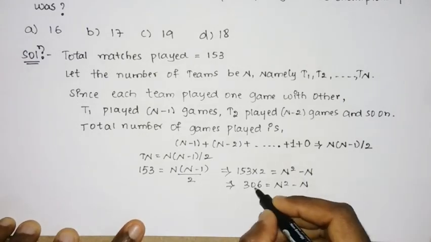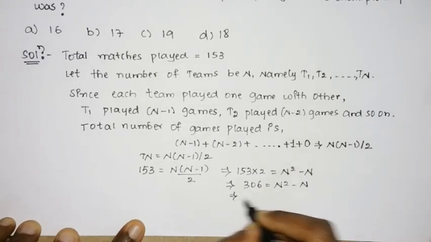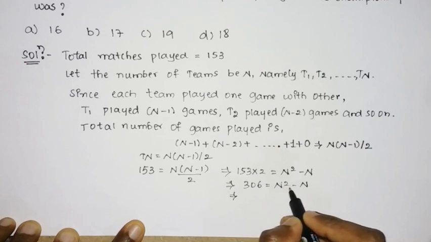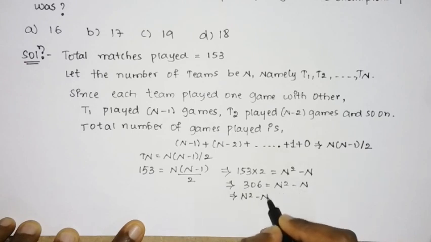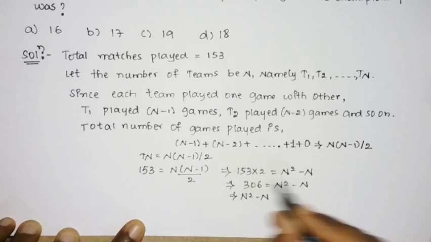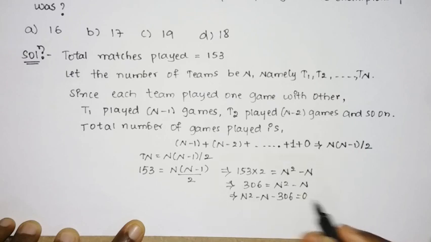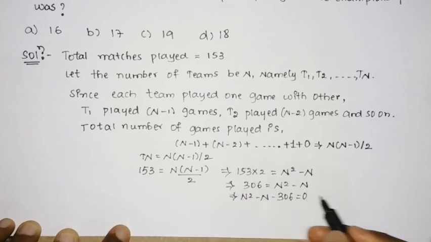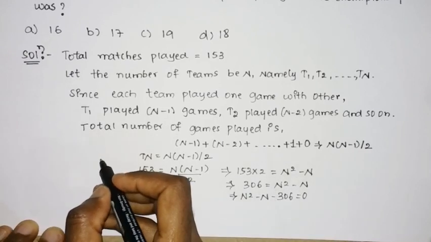So we can write this equation as 306 equal to n square minus n. So we shall write it as n square minus n minus 306 equal to 0, since 306 goes to the other side with a minus sign. So we have considered it as an equation. Now we need to find the factors of 306.